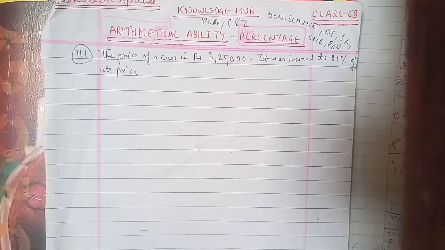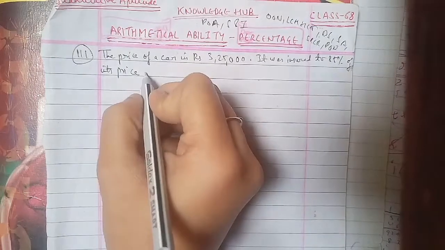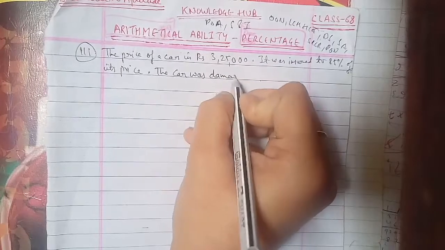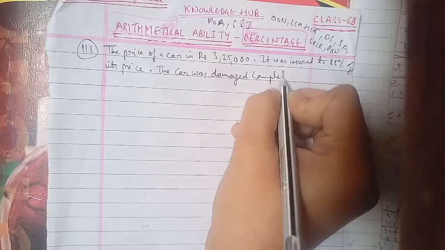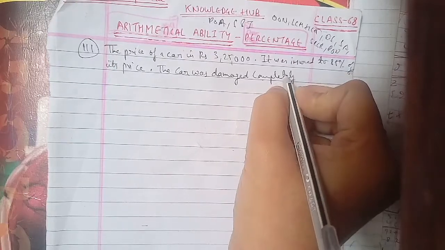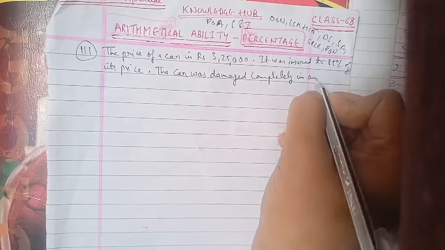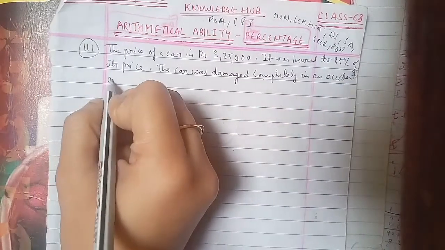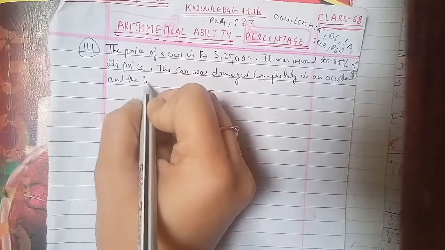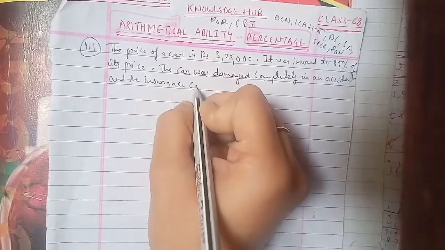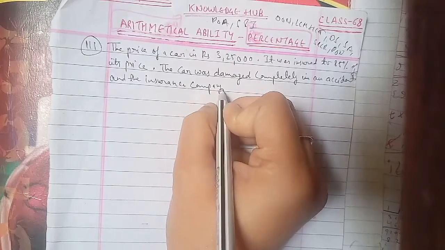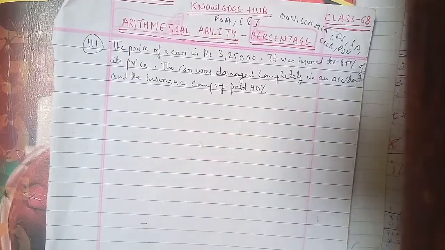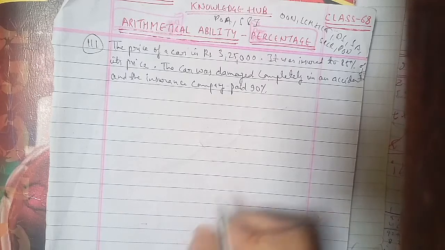Then the car was damaged completely in an accident and the insurance company paid 90% of the insurance.